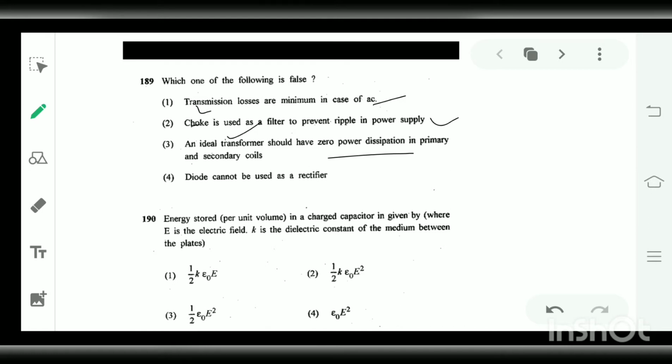The next statement is, diode cannot be used as rectifier. This statement is false. Diode is used as a rectifier. The work of a rectifier is to convert AC into DC.